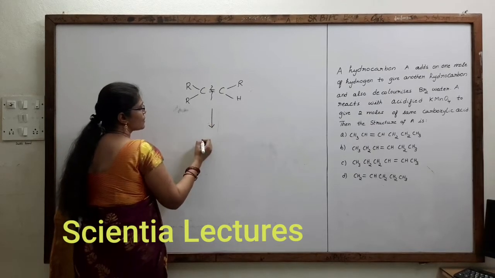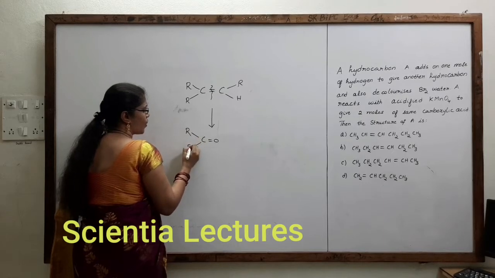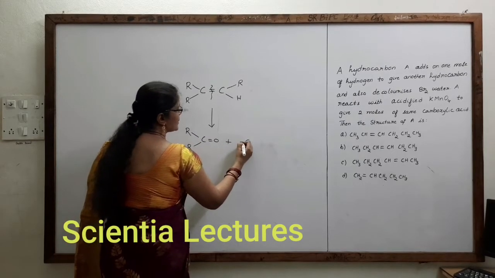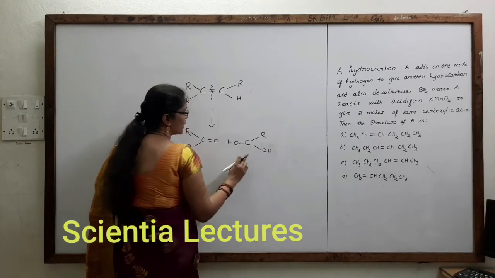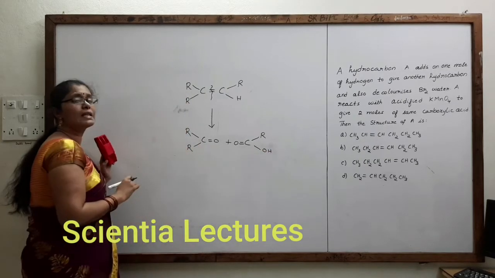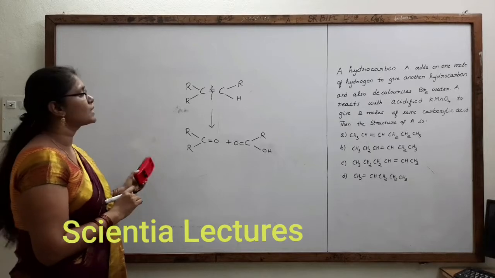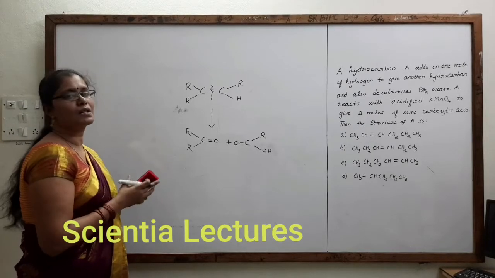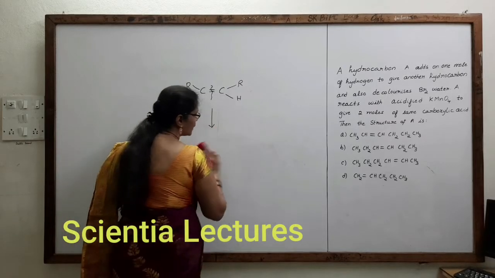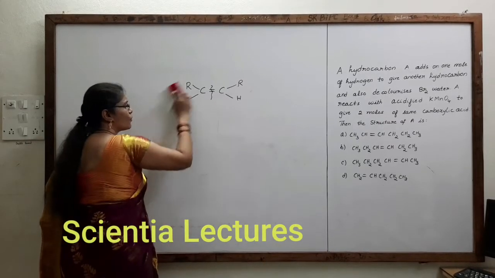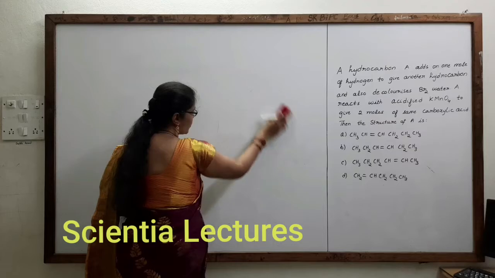So in the presence of acidified KMnO4, you will get C double bond O, bond R, plus C double bond O, bond R, where H is changed to OH. Here we got one carboxylic acid and one ketone. So depending on the structure of the alkene, on oxidation with acidified KMnO4 we can get ketones or carboxylic acids.